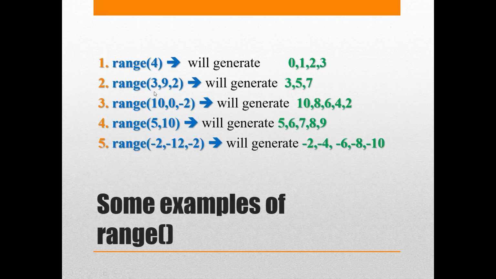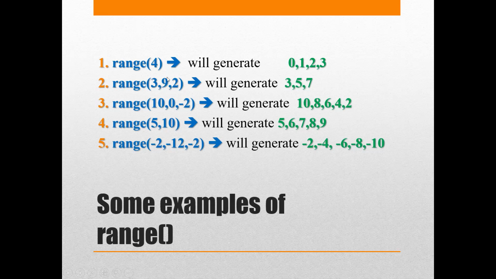Okay, now this one, range(3, 9, 2). Start from 3, go till 1 less than 9, but every time increment by 2. So start from 3, the first value. Start value is always there. Then as per the step value, I go adding 2 to it. So 3 plus 2, 5. 5 is the next value. Plus 2, 7. Plus 2, 9.